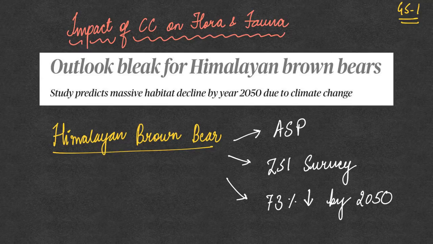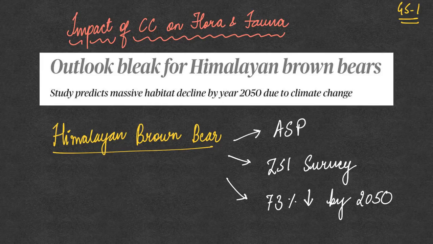The first topic we'll be discussing today is about the impact of climate change on flora and fauna. In your GS1 paper, you have a topic that is called the impact of climate change on the distribution of flora and fauna. This is one of the examples that can suit this particular topic. You can mention this as an example when you're writing your answers on climate change and its impact on the distribution of flora and fauna. Even last week we have already discussed some examples. Apart from that, last week itself we took up a full-fledged question on this and discussed it in detail. So now let's see this example.